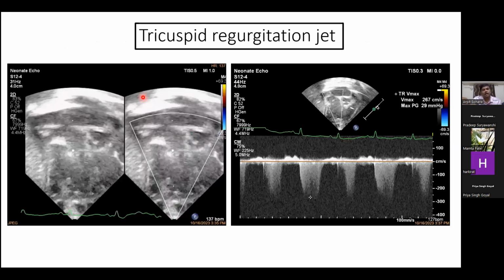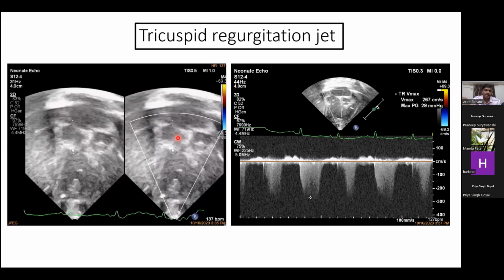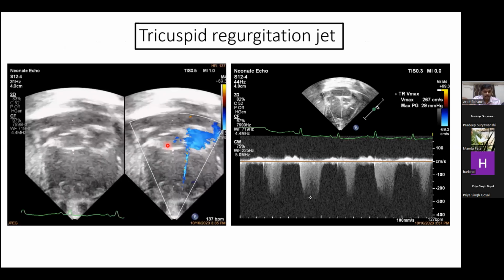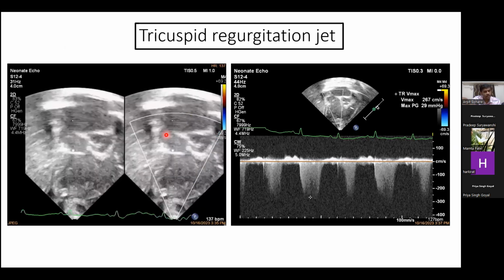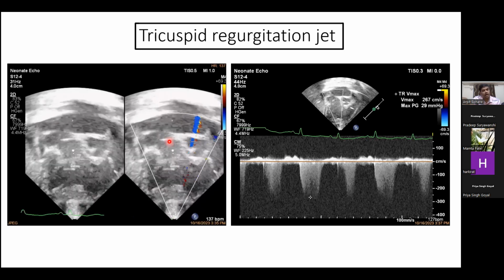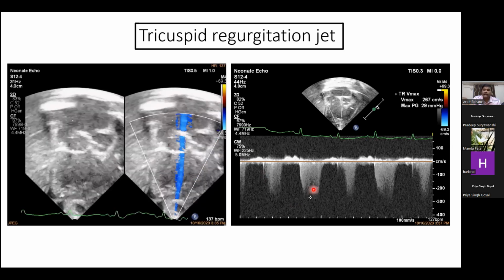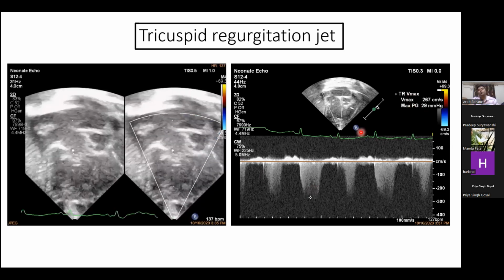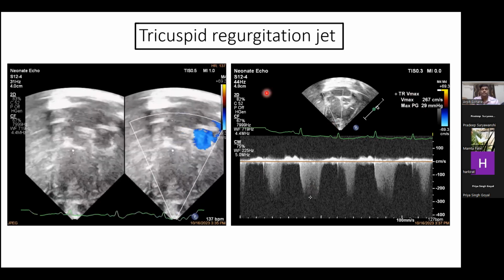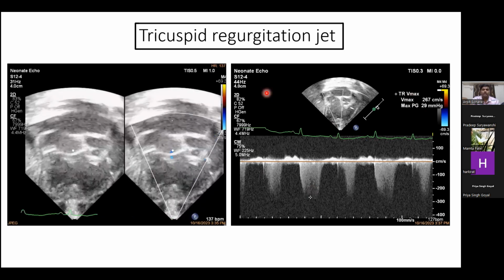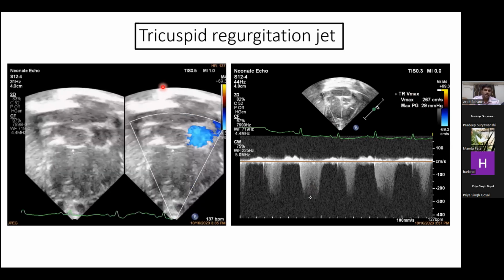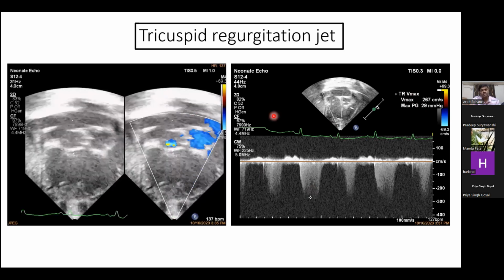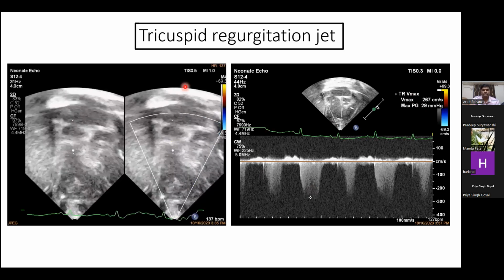Now, again, in a right ventricular 3-chamber view, we can assess the tricuspid regurgitation jet. Here you can see there is some amount of tricuspid regurgitation jet, and if I put continuous wave Doppler here, I can assess my pulmonary pressures are around 30 to 35. So you may consider this pulmonary pressure as high, but according to various articles, this baby is transitioning and at just 6 hours of life, so pulmonary pressures up to 30 are normal for this age.